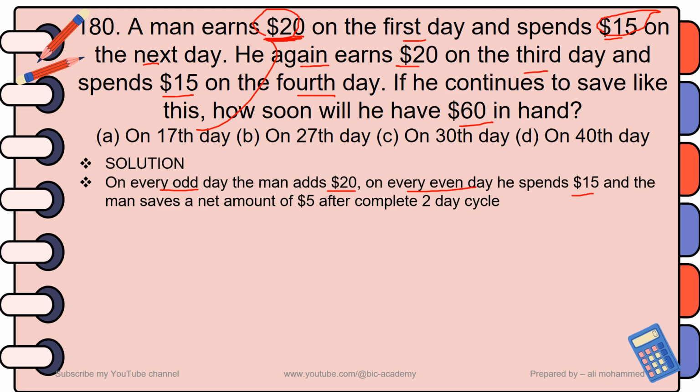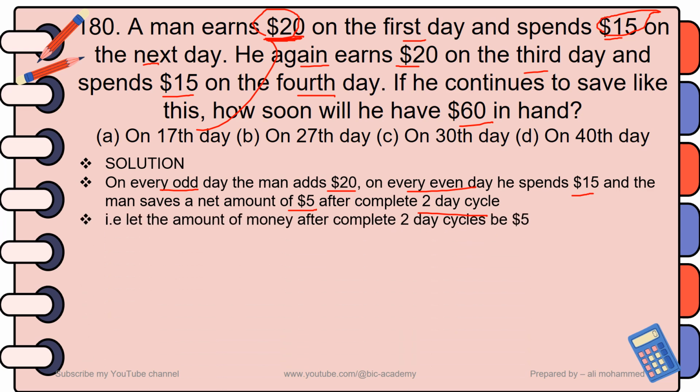Then the man saves a net amount of $5 after completing each 2-day cycle. That means on every 2-day cycle, he will add $5. That is, the amount of money after a complete 2-day cycle is $5.